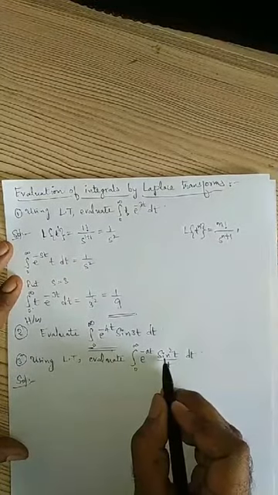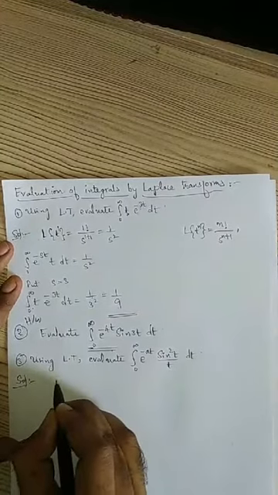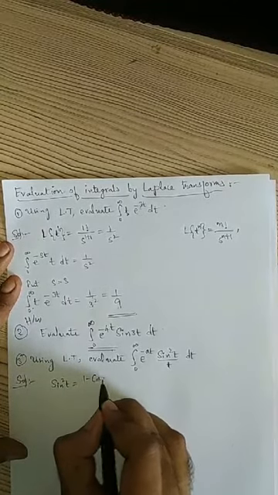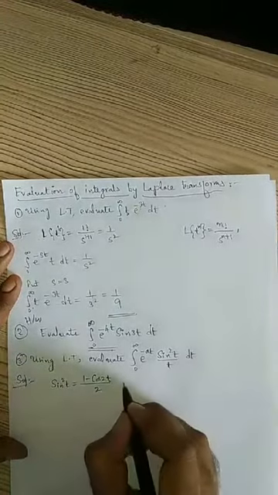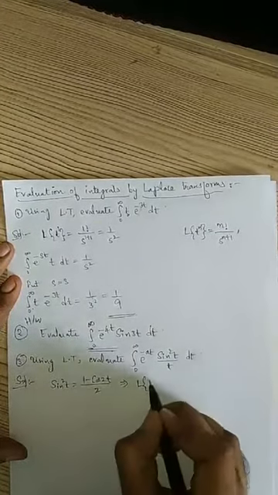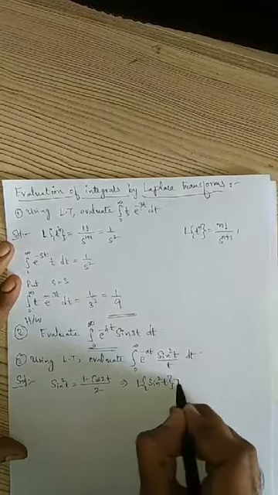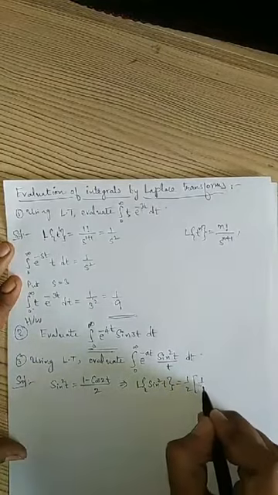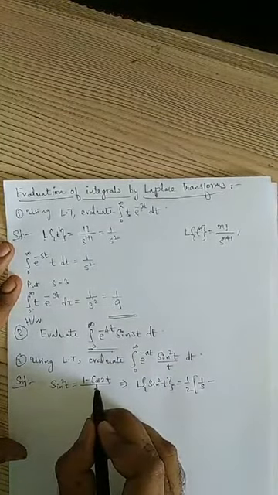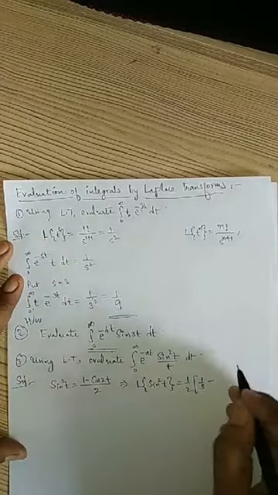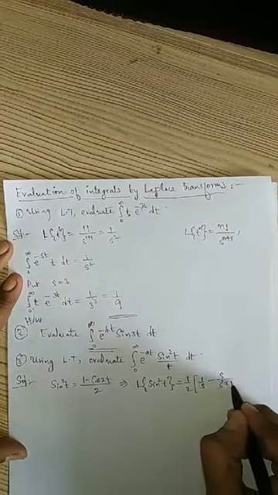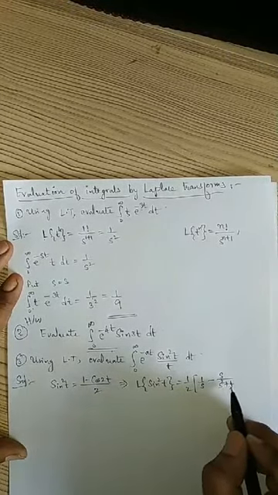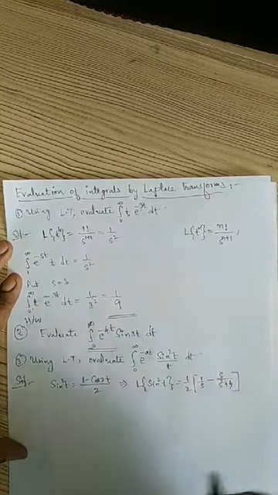First we will consider the Laplace transform of sine square t. Sine square t is nothing but 1 minus cos 2t by 2. This is the formula. Then this implies the Laplace transform of sine square t is given by 1 by 2 into the Laplace transform of 1, which is 1 by s, minus the Laplace transform of cos 2t. The Laplace transform of cos at is nothing but s by s square plus a square, so we will get s by s square plus 4. Right? Then we will consider